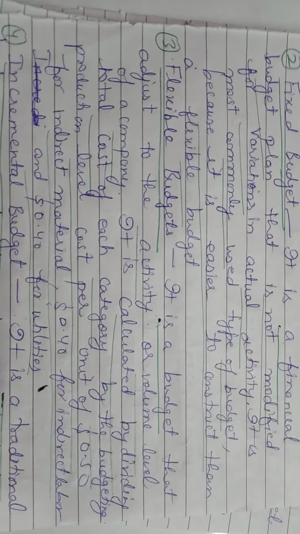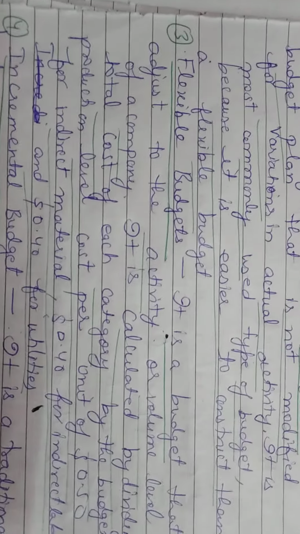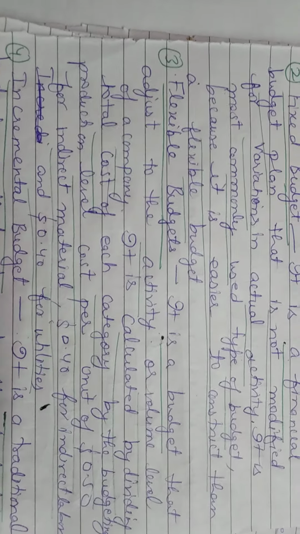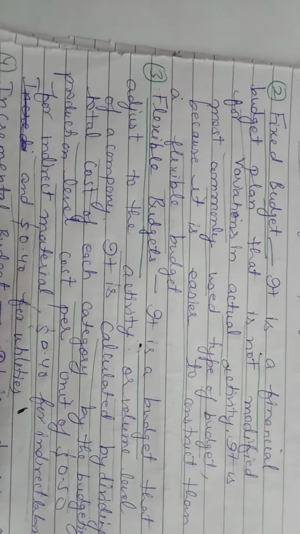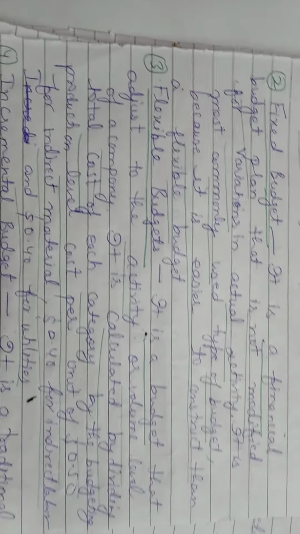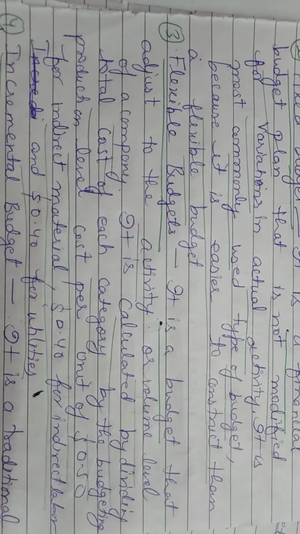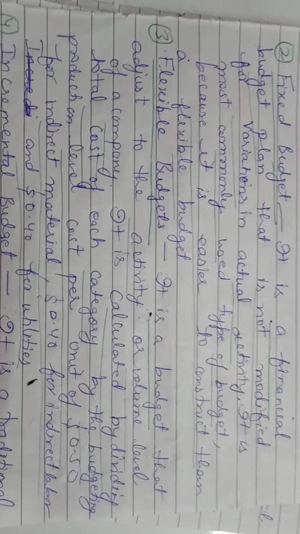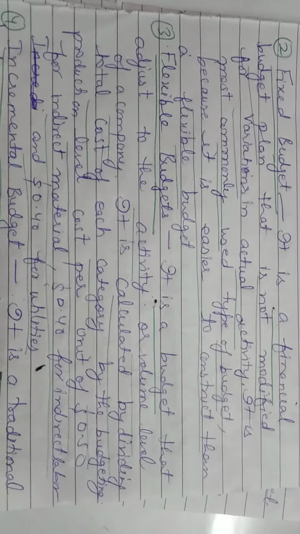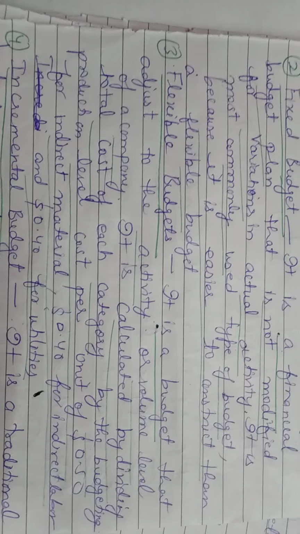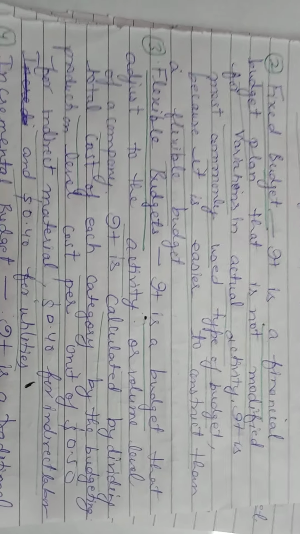It is calculated by dividing the total cost of each category by the budgeted production level cost per unit, of 0.50 for indirect material, 0.40 for indirect labor, and 0.40 for utilities. So it is calculated by dividing the total cost of each category by the budgeted production level cost.